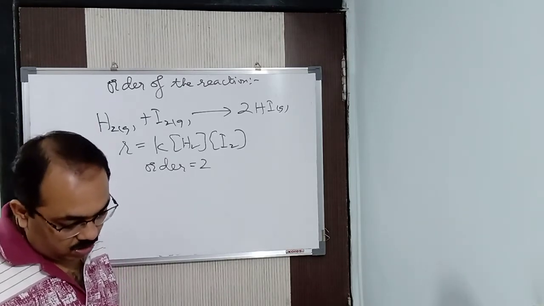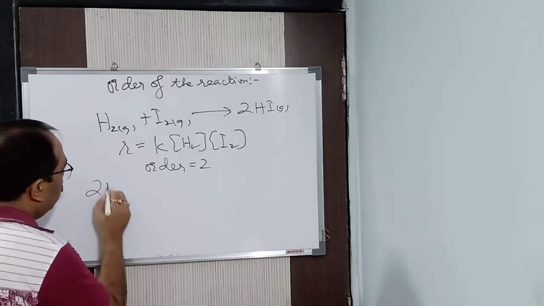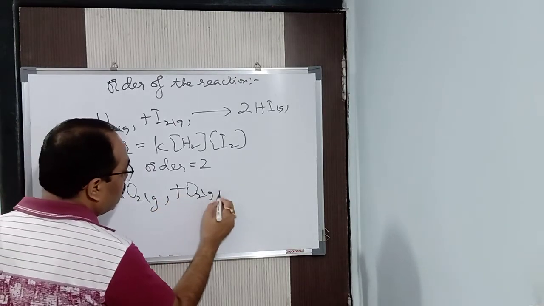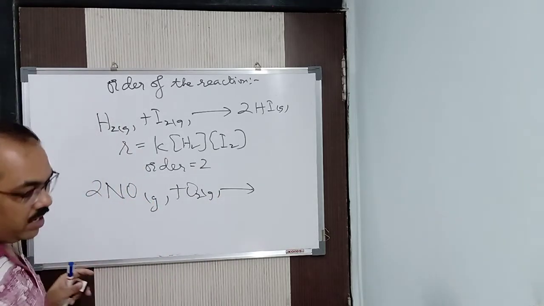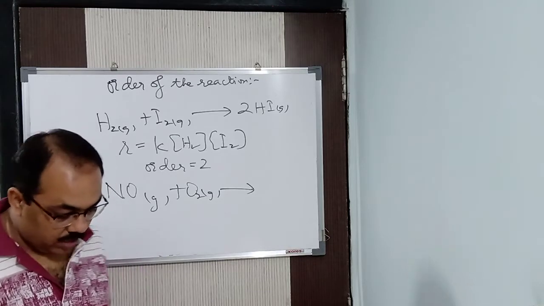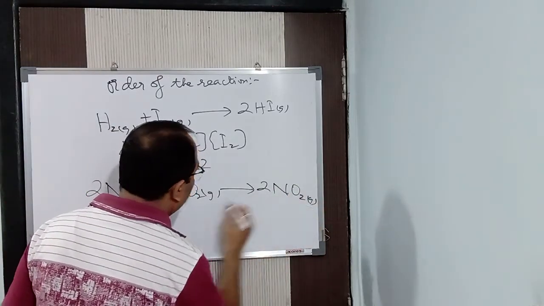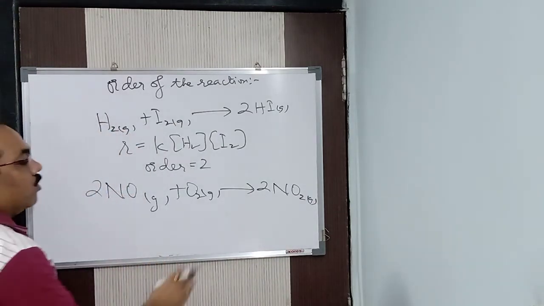Got it? Now if you want to see any third order reaction, now see here, third order reaction. 2NO gas plus O2 gas will give you 2NO2 gas.